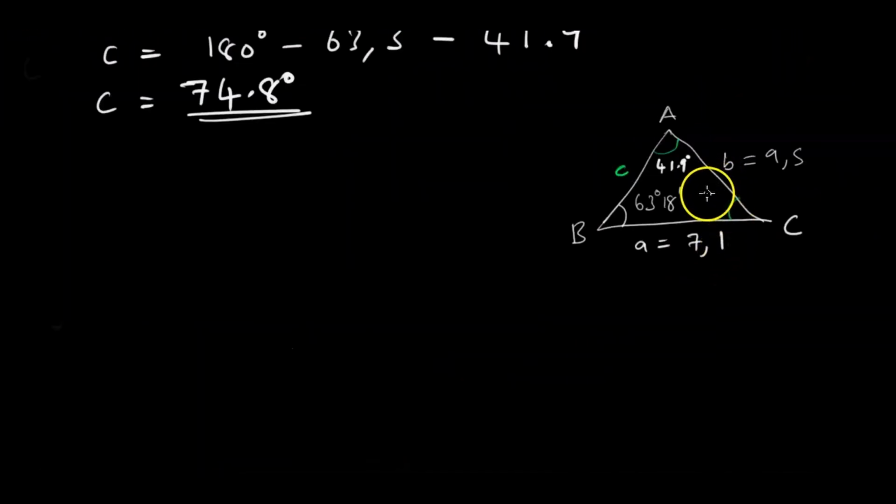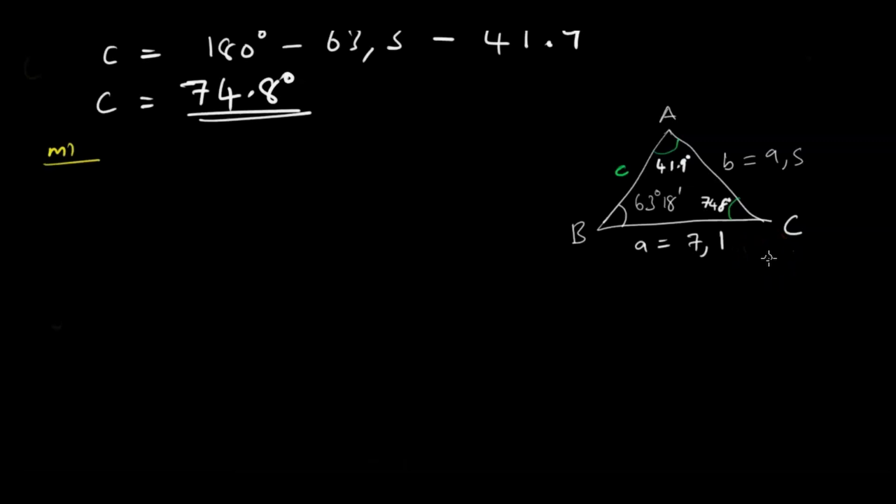Let us bring down our triangle to have perspective here. So now we know this angle is 74.8. We want to find the side C. I need to explain something here. To find side C, we can use the combination of B, the side B and the corresponding angle. We can also use the combination of A, which is this angle and this side.